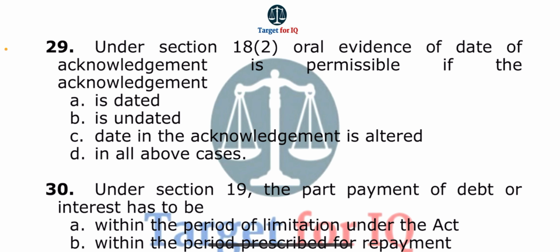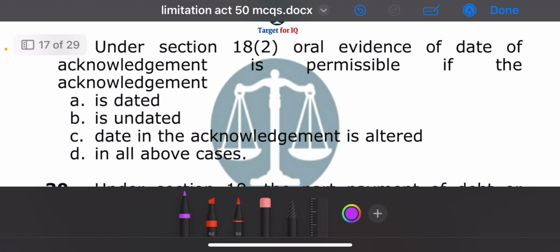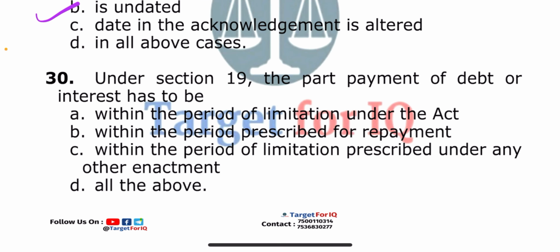Next question. Under Section 18 subsection 2, oral evidence of date of acknowledgement is permissible if the acknowledgement: A. is dated, B. is undated, C. date in the acknowledgement is altered, or D. in all above cases. The correct answer is option B. Is undated.